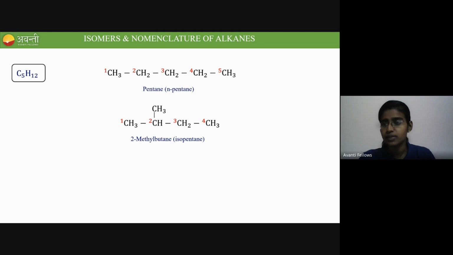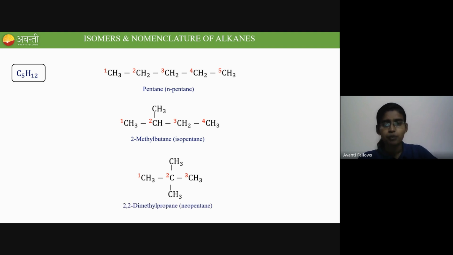All this nomenclature we have already discussed in the previous lesson, and I will discuss it here also after discussing isomerism. Now, to the second carbon a methyl group is attached, so that's why it is called 2-methylbutane. And if there are 2 branches, then it is called 2,2-dimethylpropane, which is otherwise called neopentane.